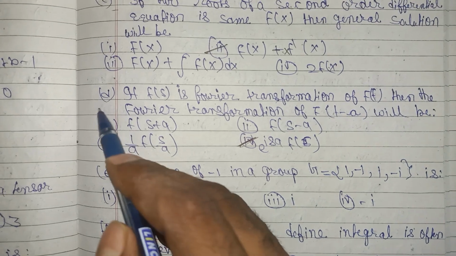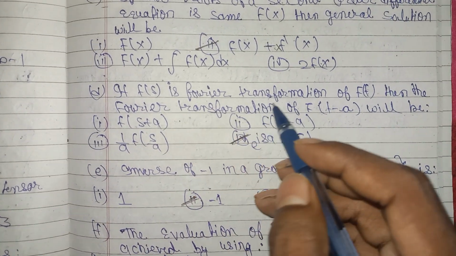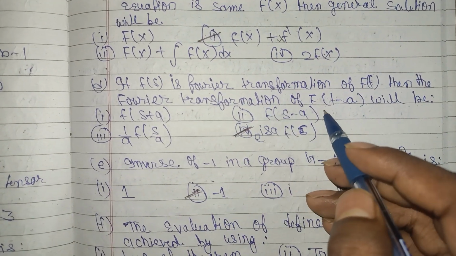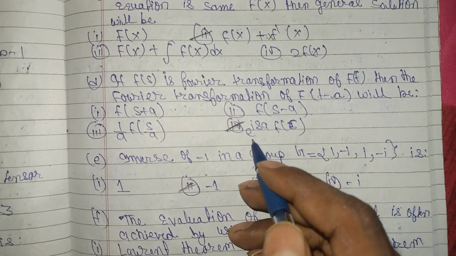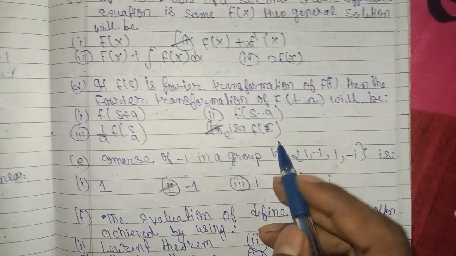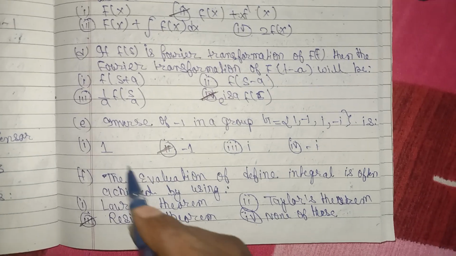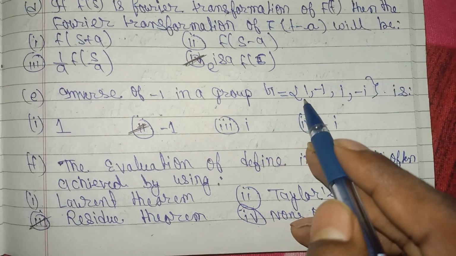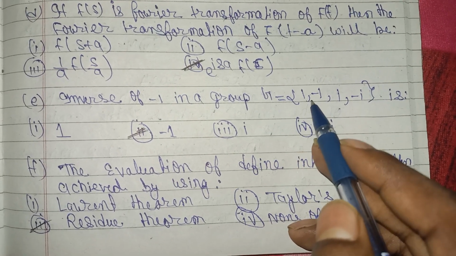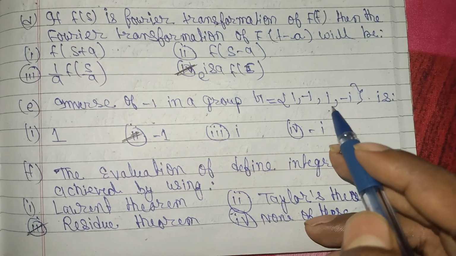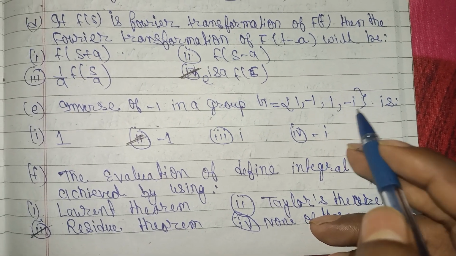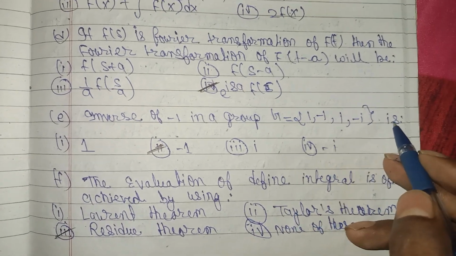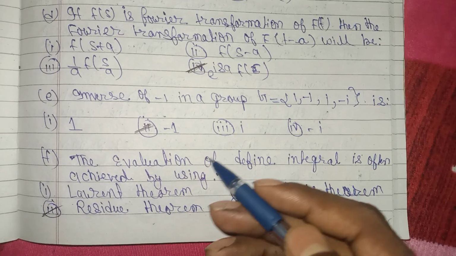Question number D. If F(s) is the Fourier transformation of f(t), then the Fourier transformation of f(t - a) will be e^(-ias) F(s). Question number E. Inverse of -1 in a group G equals -1, so -1 is correct.